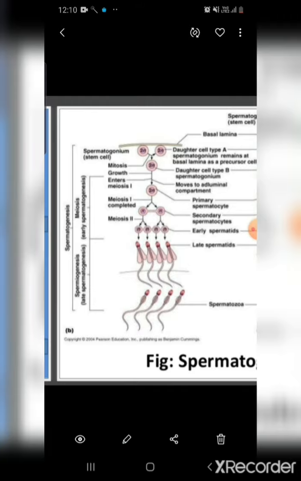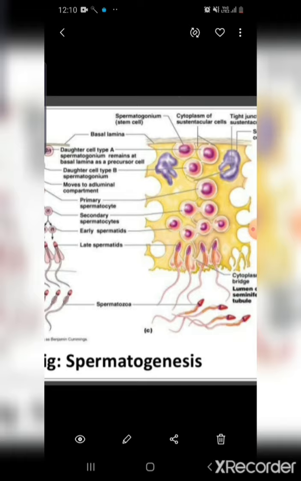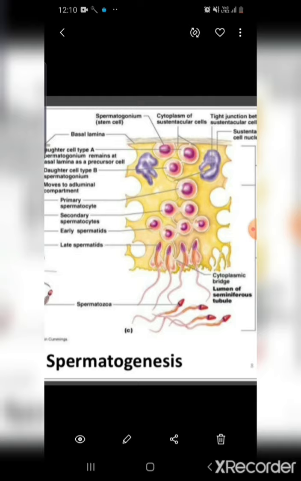It enters the first meiotic division, and when meiosis 1 is completed, after primary spermatocyte it forms this n, which is actually the secondary spermatocyte, and after meiosis 2 it forms the spermatid. So you can see 4 spermatids are there. And at last these matured sperms are the spermatozoa, which are released from the Sertoli cell.